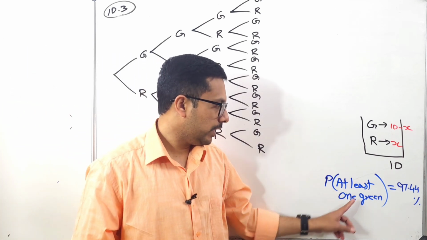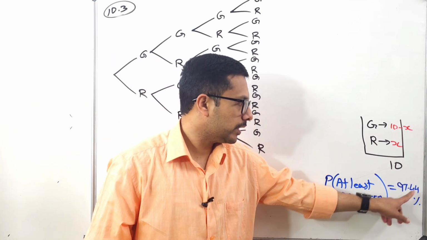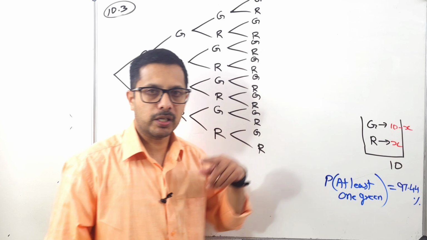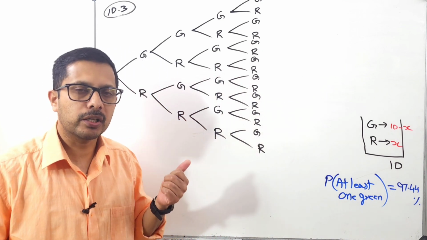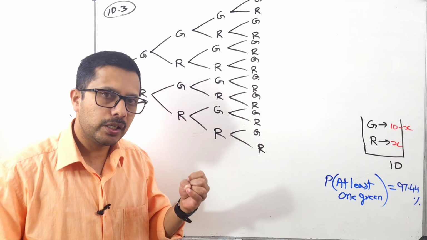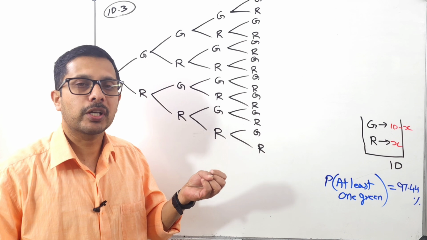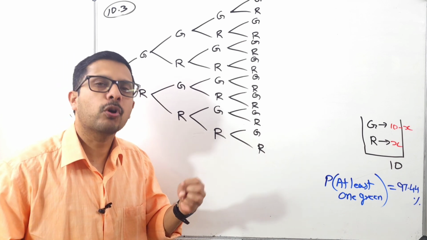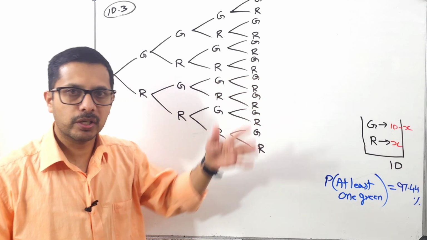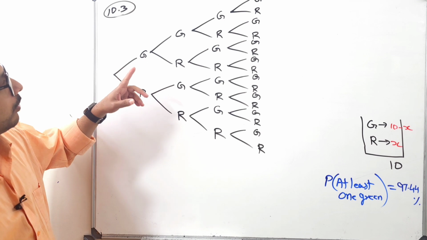Okay, so anyway, now look at this question. Probability of at least one green is 97.44. Like what I said before, at least one green means either one green or more than one green. Am I right? Okay. So here look at this one.